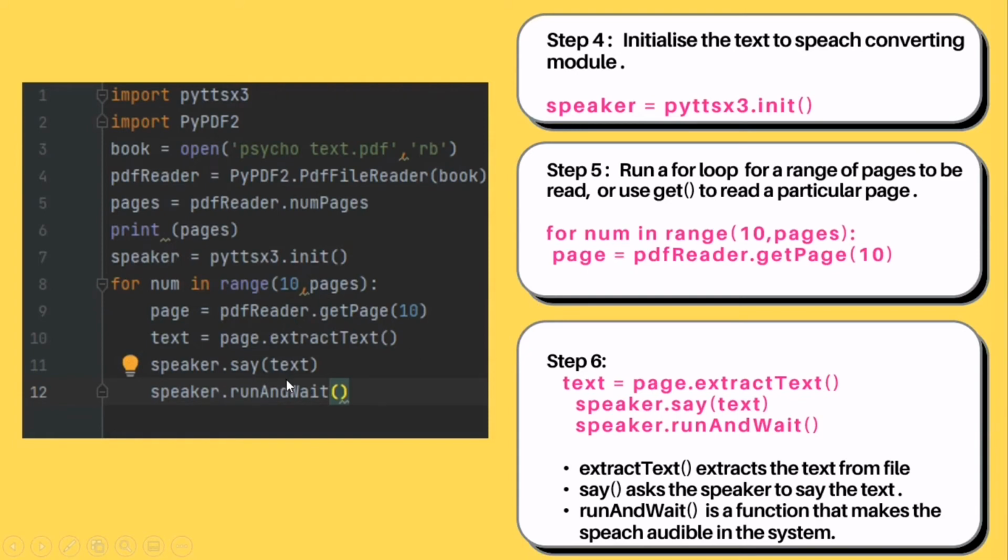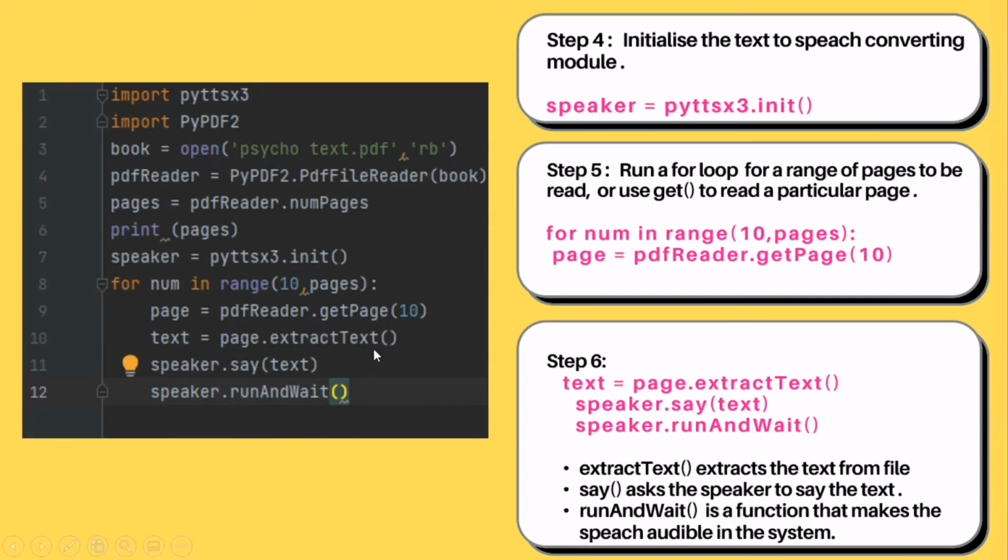And moving on to our last step, we extract the text in the PDF file and we use the text object for that, and in line number 11 we ask the speaker to say the text, right? And the last line would be the speaker.runAndWait function. Now the runAndWait function is a function that makes the speech audible in the system. So if we don't use this function, it won't be audible in the system.